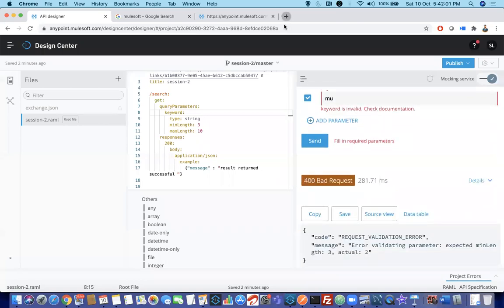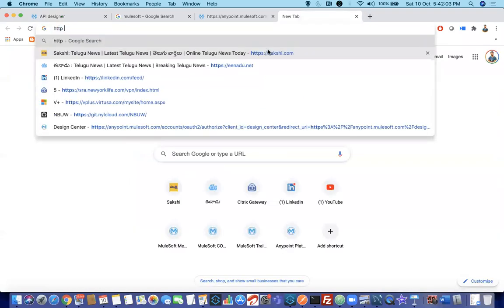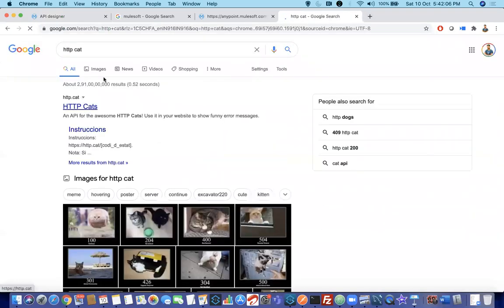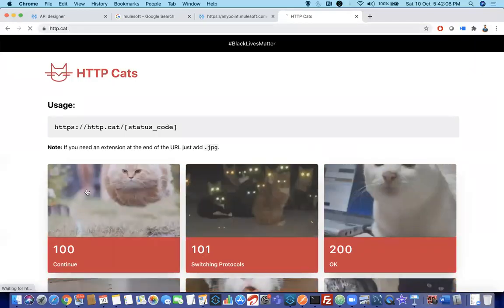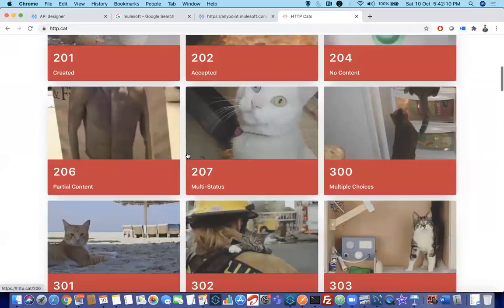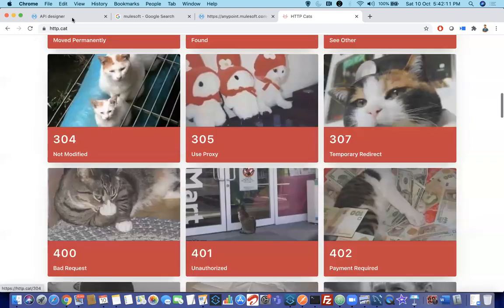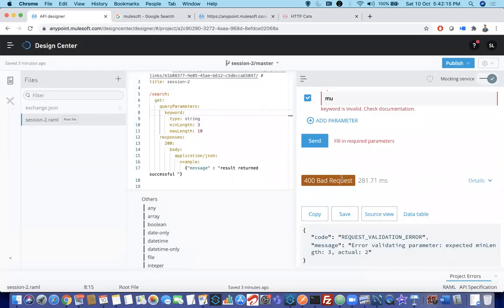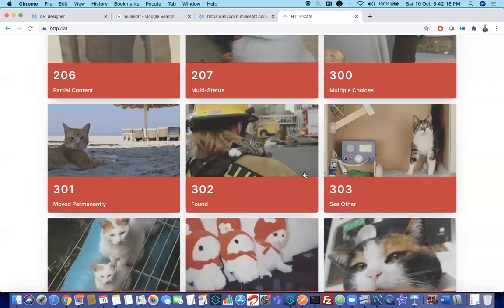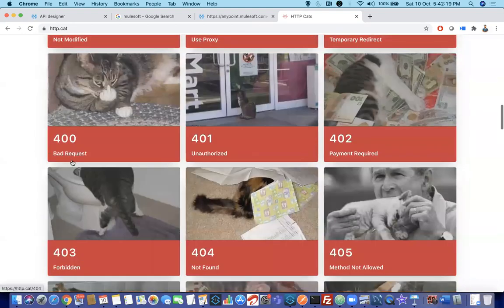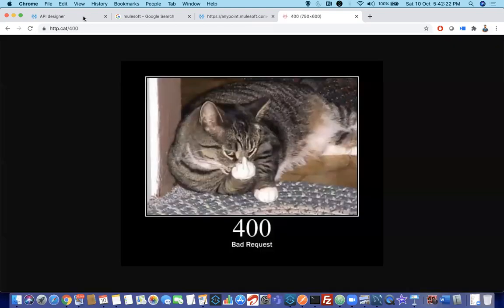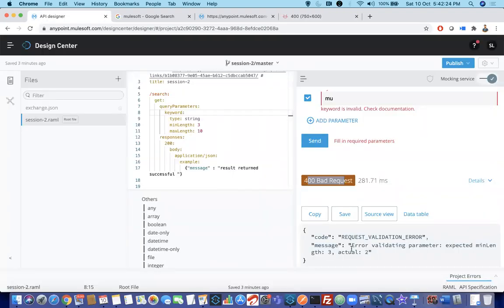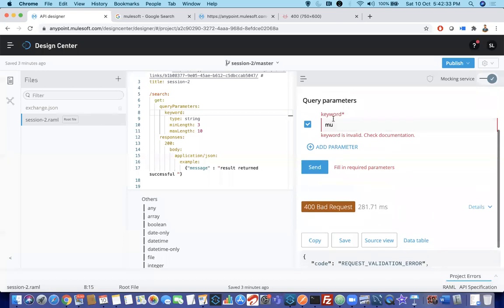So guys, for these status codes, there is a good website called http.cat. You can understand many different kinds of codes there. What status code did we get? Bad request. Where is 400 over here? Bad request. When you say bad request, what is the response showing? Error validating the parameter. It says expected minimum length 3, but actual is 2. That means it is giving a wrong input.